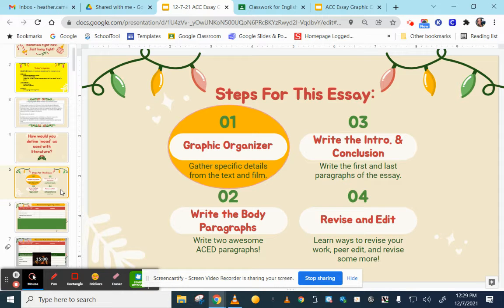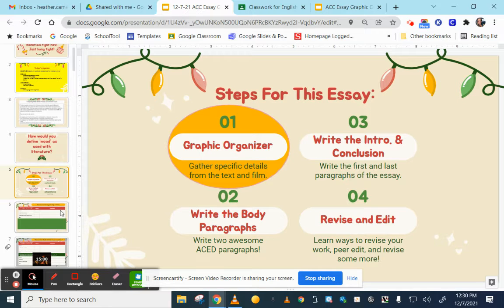So the first step that we're going to be taking today is working on a graphic organizer. We're starting this today in class, and we will continue working with it over the next few days. Come Thursday, it is going to be due by the end of the day.